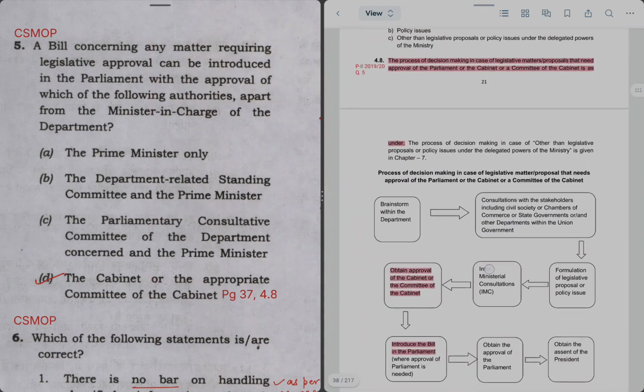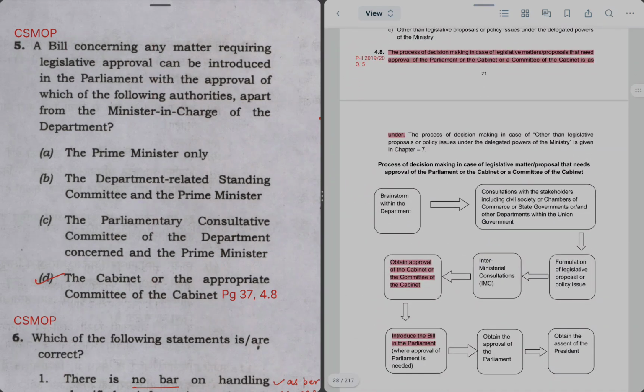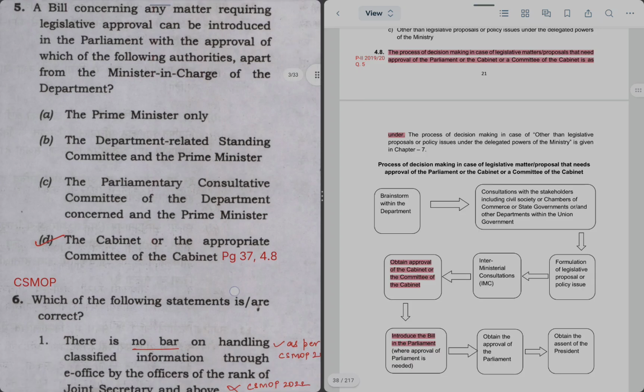Through a flow chart, it has been described that if a decision making has to be done and it requires approval of parliament or cabinet or a committee of the cabinet, in this case we'll go directly here: we'll obtain the approval of cabinet or the committee of the cabinet, and then it will be introduced in the parliament. Hence, the right answer is statement D. Approval of cabinet or appropriate committee of cabinet is required before introduction of a bill in parliament.